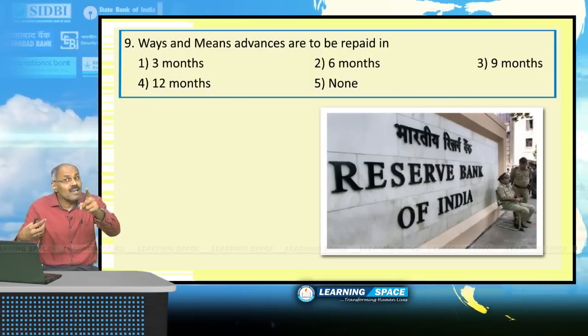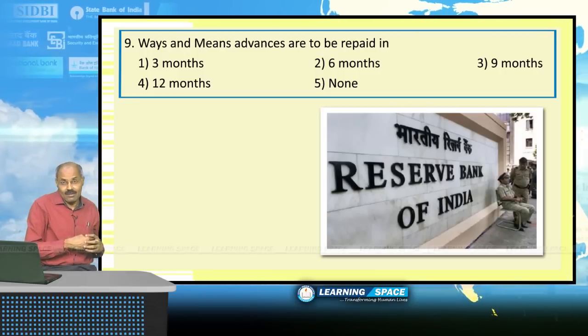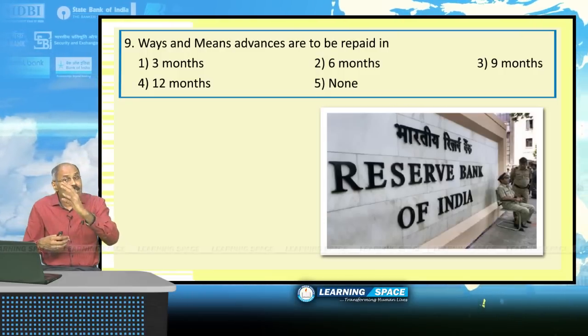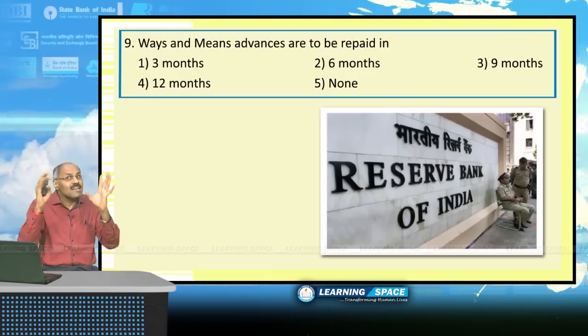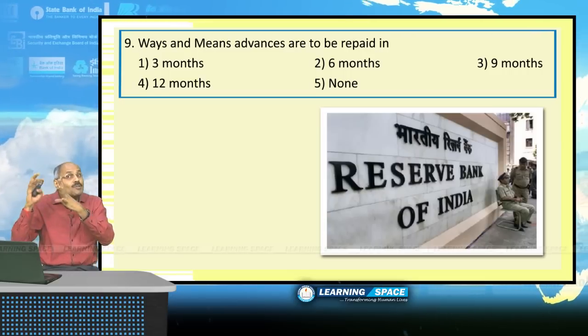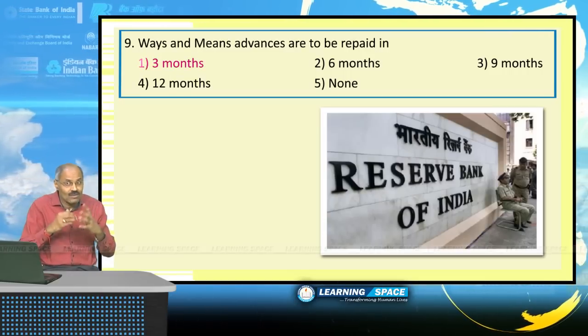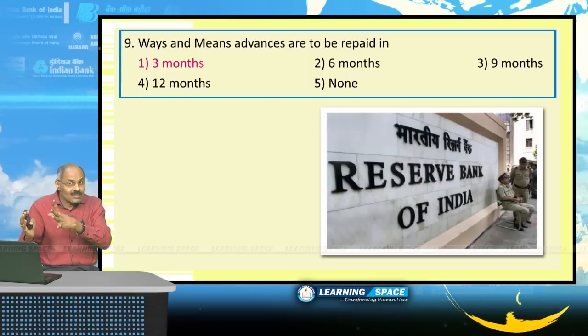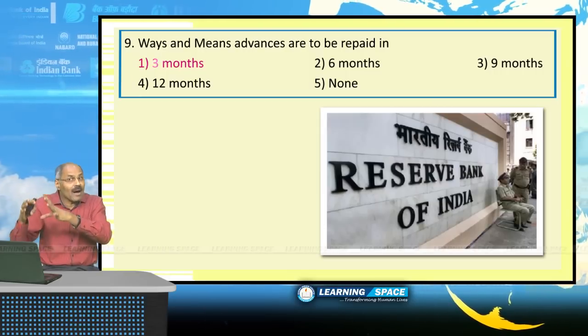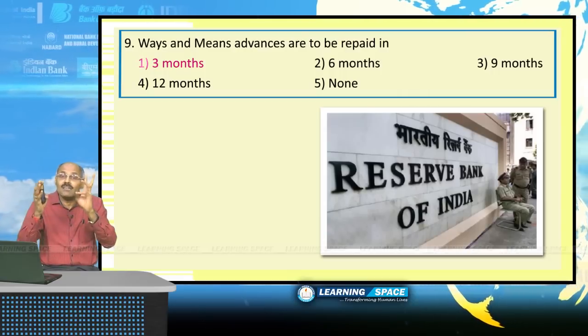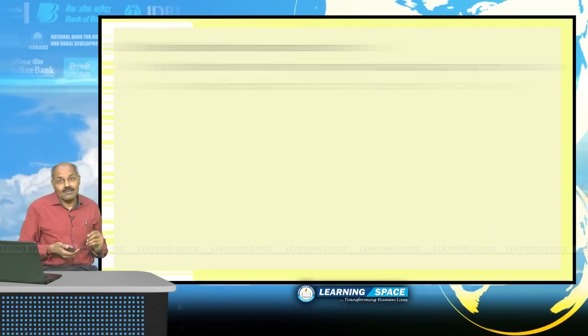They are called ways and means advances, and ways and means advances are to be repaid by state governments within 3 months. Please don't forget. Look into the next one.